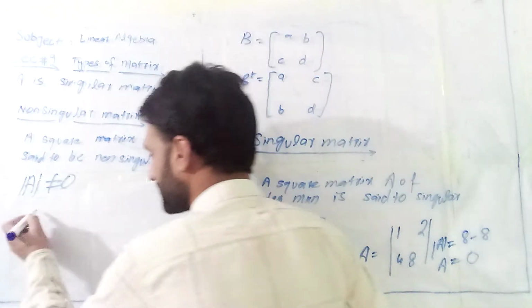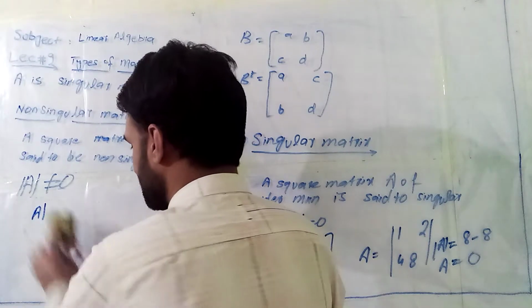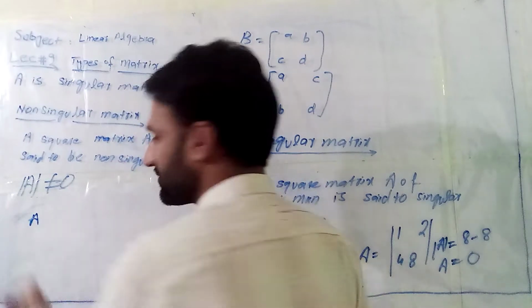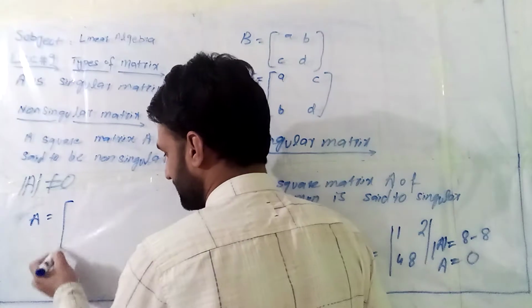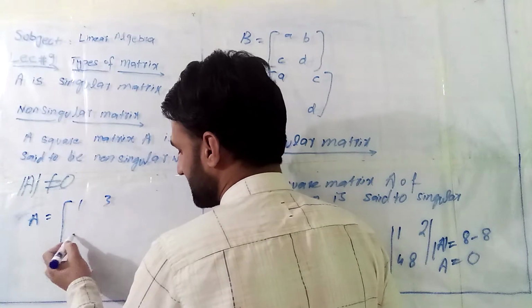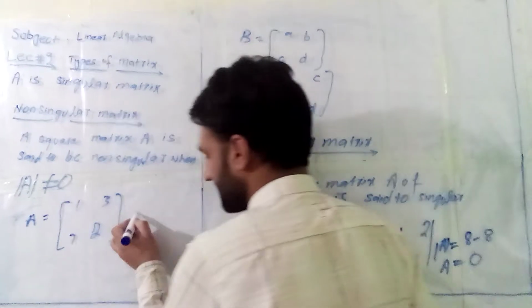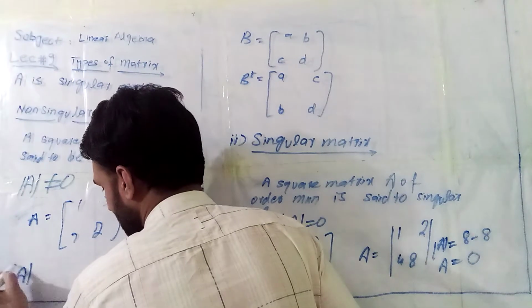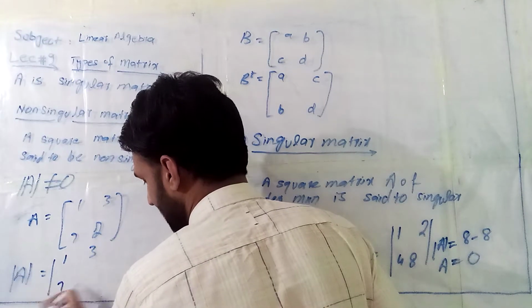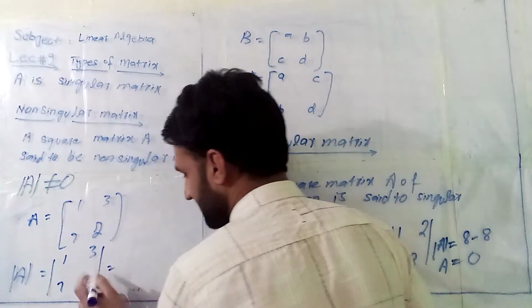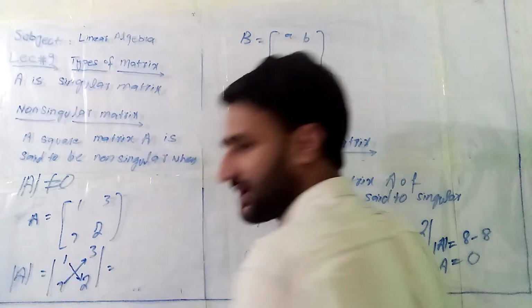For example, if I choose any suitable example, for example, I have a matrix like this. You can choose any arbitrary example according to your desire. For example, I want to choose 1, 3, 7, 2. Check the determinant of this. The determinant of A here: 1, 3, here 7, 2. The determinant is this term multiplied by this term minus this term multiplied by this term.